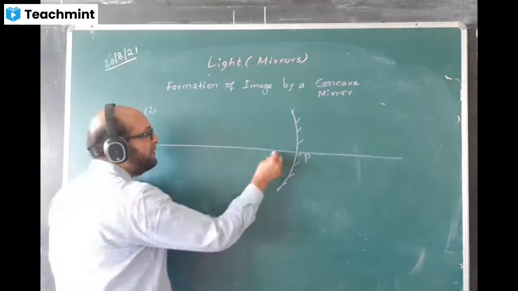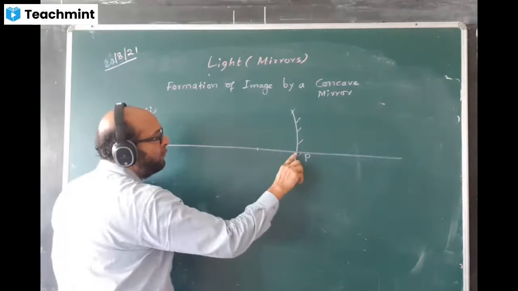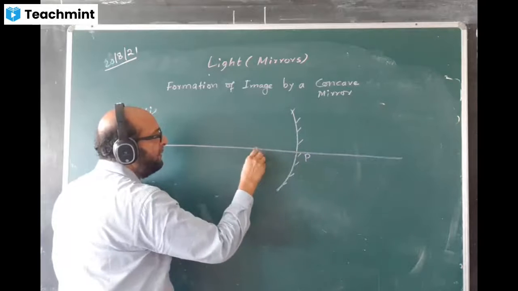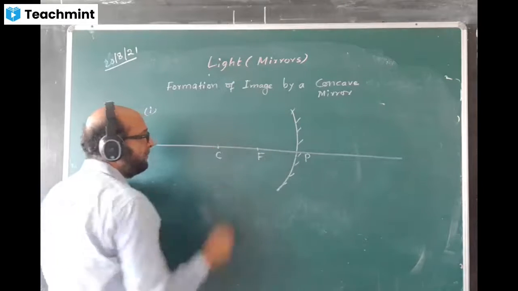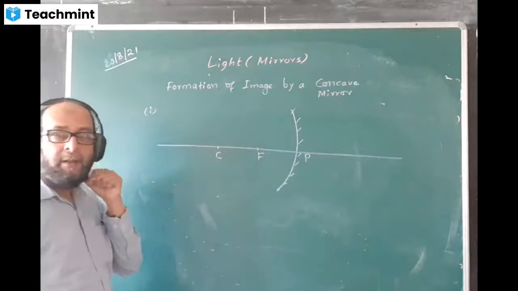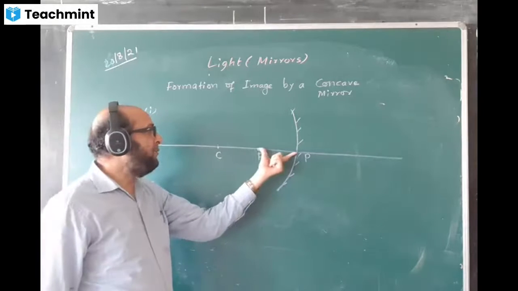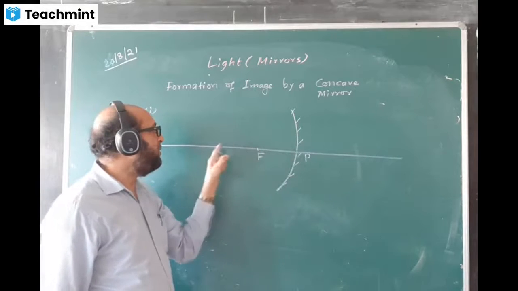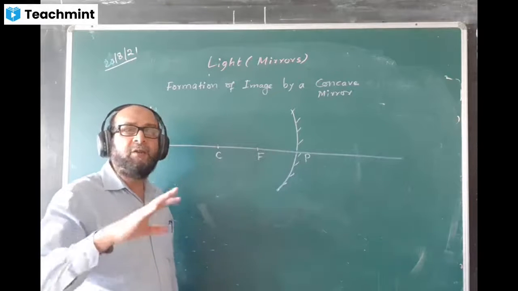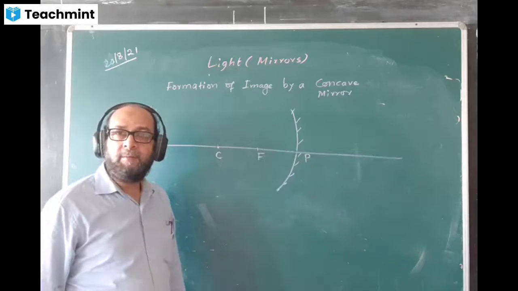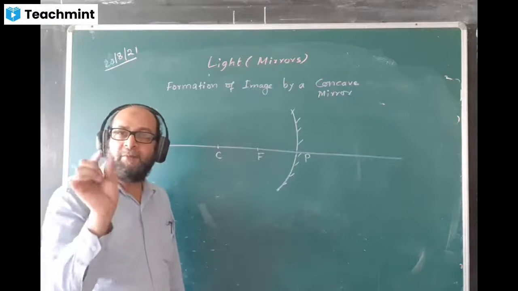Okay. For the sake of convenience, take 2 centimeters from the ruler. From here, take 2 centimeters and mark F. Further 2 centimeters, mark C. P to F distance is 2 centimeters and F to C distance is also 2 centimeters. You can take 3 also, but equal you should take. You can take even 1, but 1 will be too small.